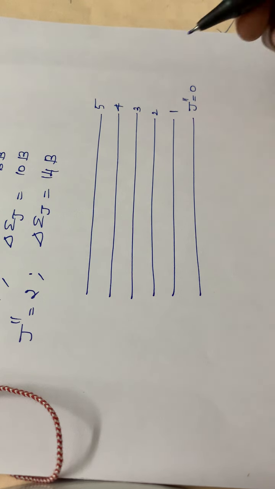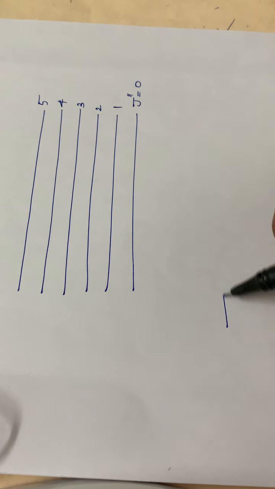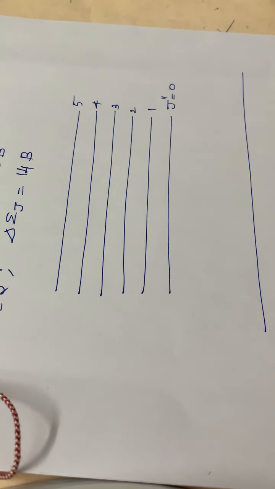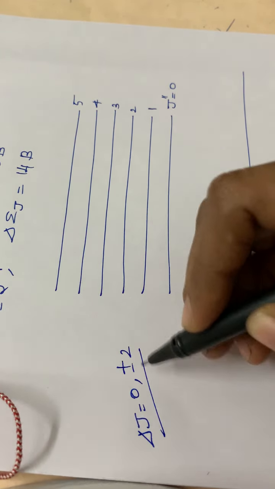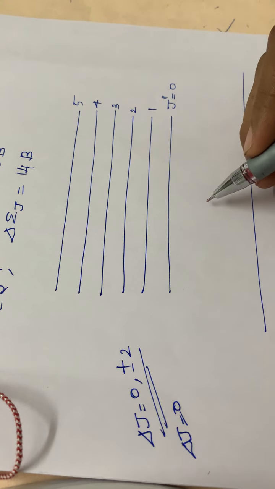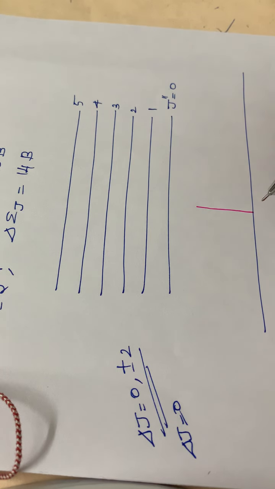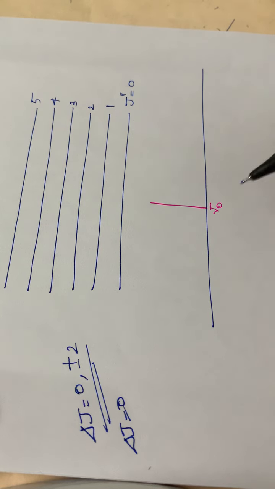See here the transitions will be delta J equal to plus or minus 2 and 0. So the first transition, delta J equal to 0, corresponds to the Rayleigh line. I am putting it here: Rayleigh line, the frequency will be nu 0.